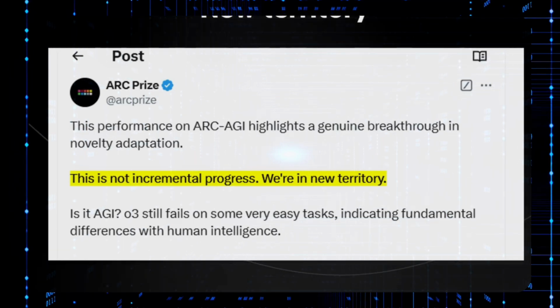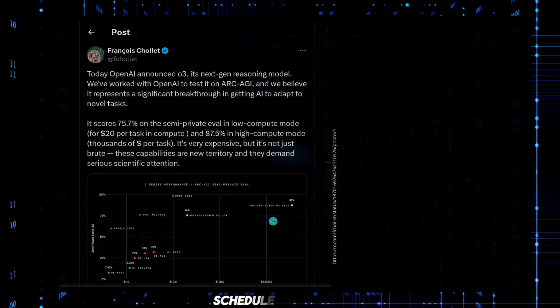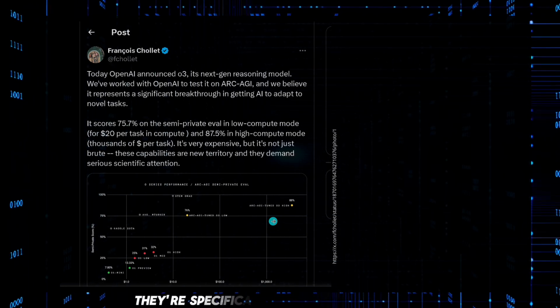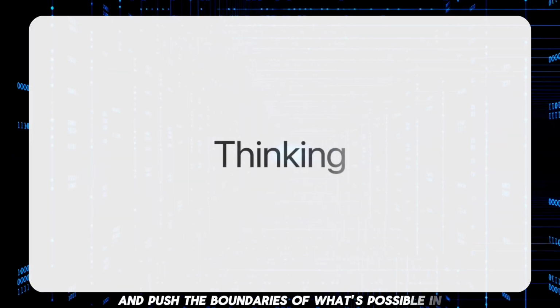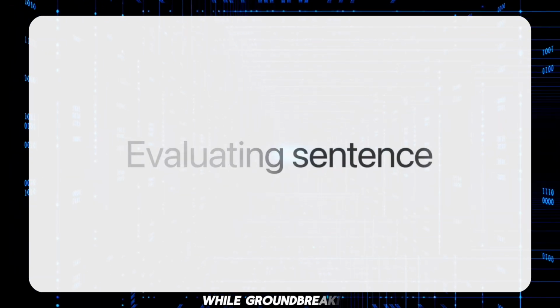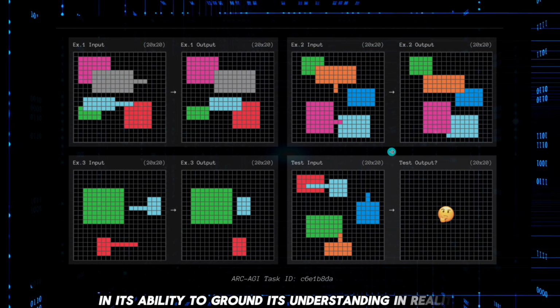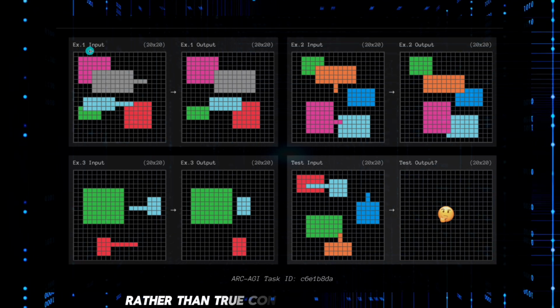Looking ahead, Chollet and his team are already working on ARC-AGI-2, scheduled for 2025, which promises to be even more challenging. They're specifically designing it to probe O3's limitations and push the boundaries of what's possible in artificial general intelligence. The current version of O3, while groundbreaking, still shows fundamental limitations in its ability to ground its understanding in reality, relying heavily on token space evaluation rather than true conceptual understanding.